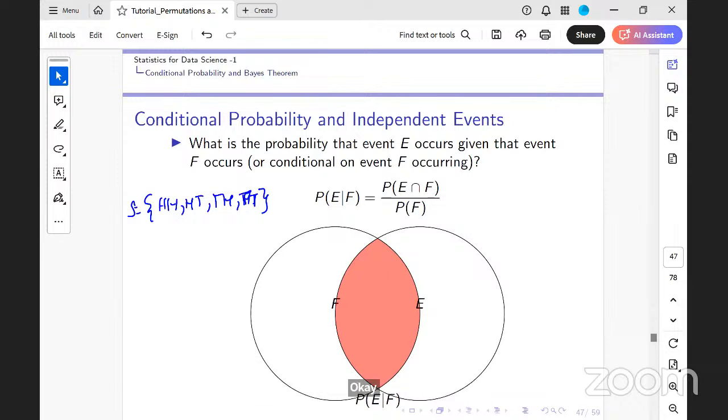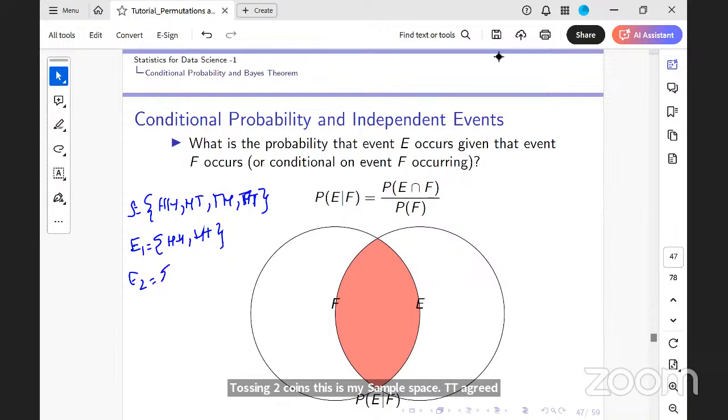Now, suppose I define E1 to be the event that my first toss was a head. What are the outcomes? Head Head, Head Tail. I am defining E2 to be the event that my second toss is a head. HH and TH.